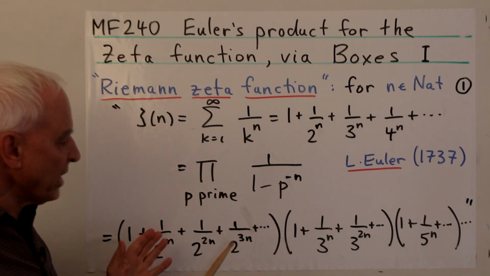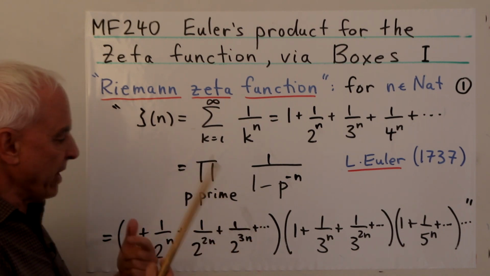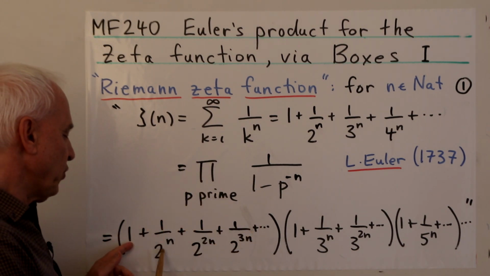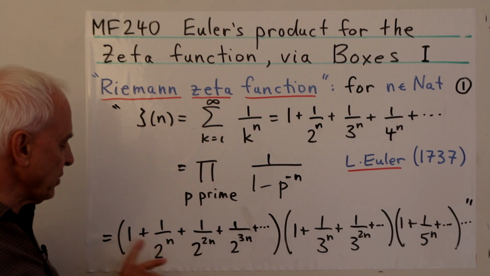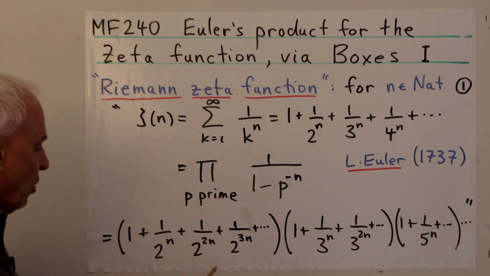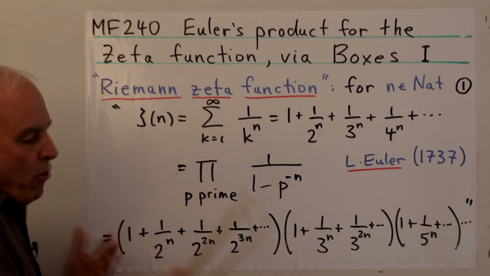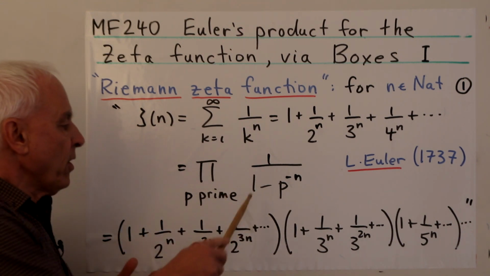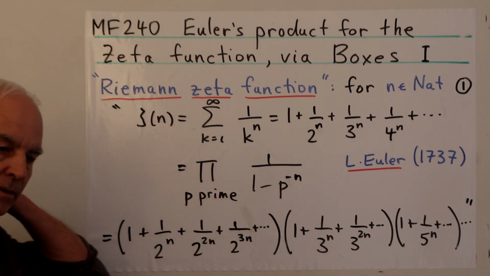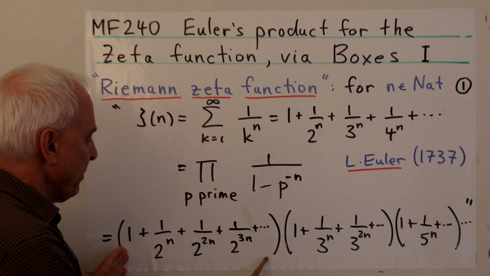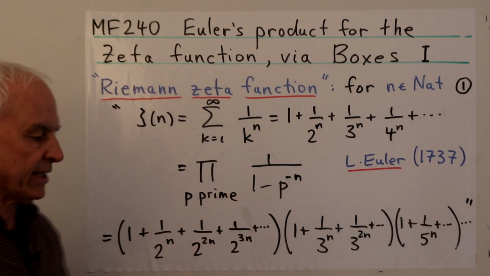And what is this thing here? Well, it's a product of things, and each one of these things is actually the result of a so-called geometric series. So if you take 1 plus 1 over 2 to the n plus 1 over 2 to the 2n plus 1 over 2 to the 3n, that's a geometric series with first term 1 and ratio 1 over 2 to the n. We're multiplying by 1 over 2 to the n all the time. So the formula for such a thing is 1 over 1 minus this common ratio, so 1 over 2 to the n, or 2 to the minus n. That's the formula for when p is 2. This is the formula when p equals 3, and then when p equals 5, and then when p equals 7, and then when p equals 11, etc.